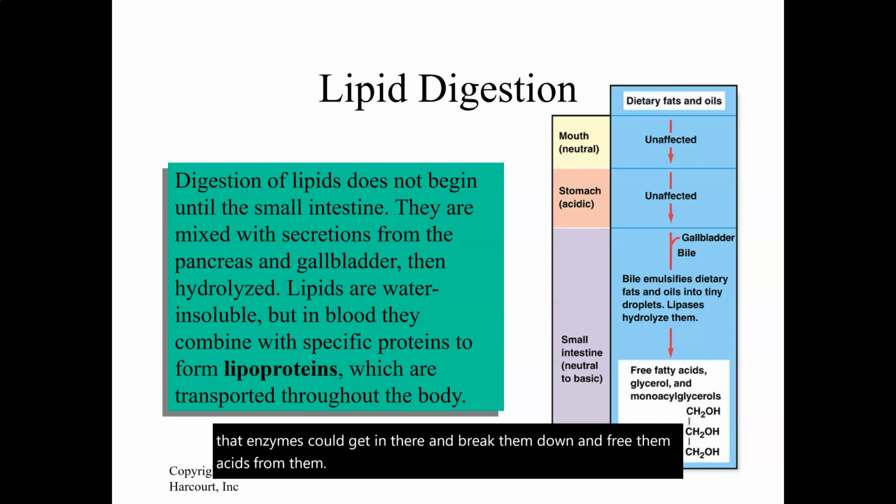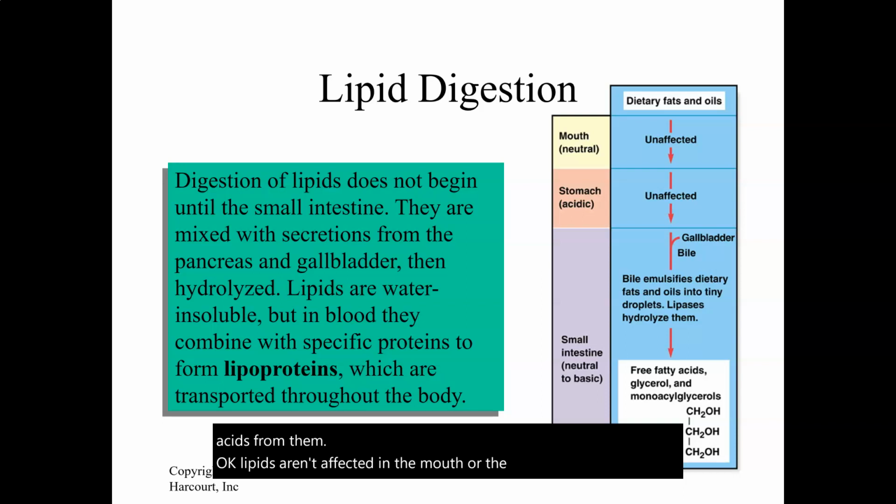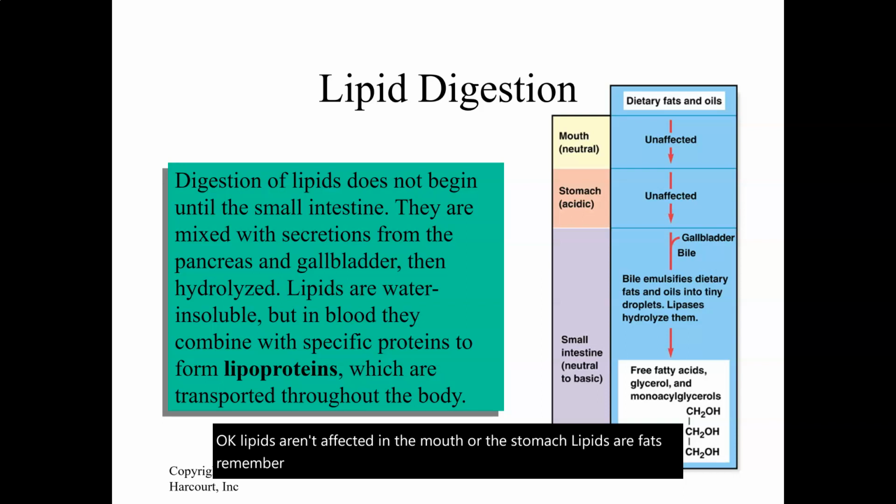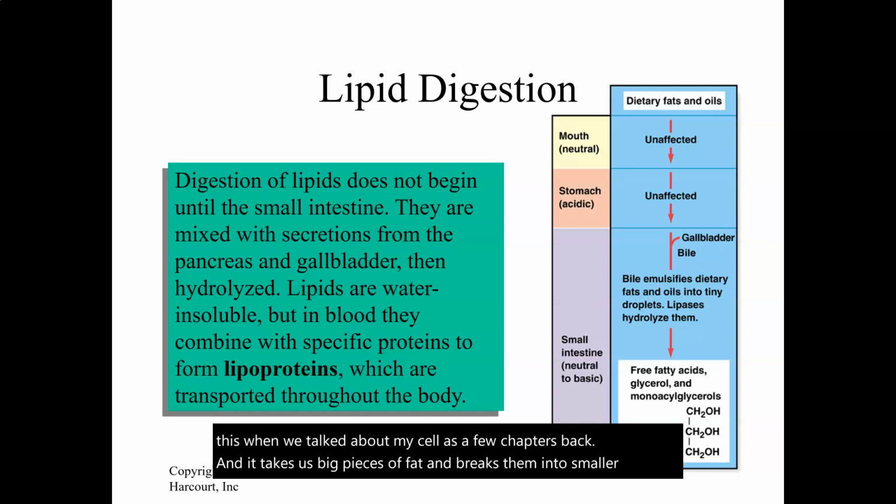Okay, lipids aren't affected in the mouth or the stomach. Lipids are fats, remember, fats and oils. But once they get to the small intestine, the gallbladder releases bile salts. And these bile salts, we talked about this when we talked about micelles a few chapters back, take those big pieces of fat and break them into smaller droplets.